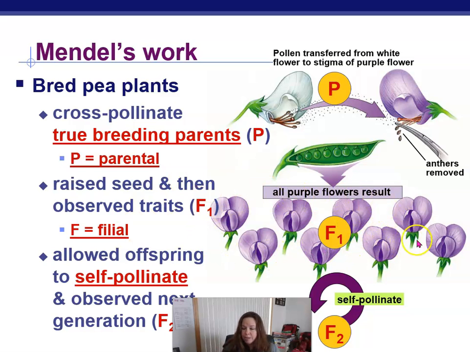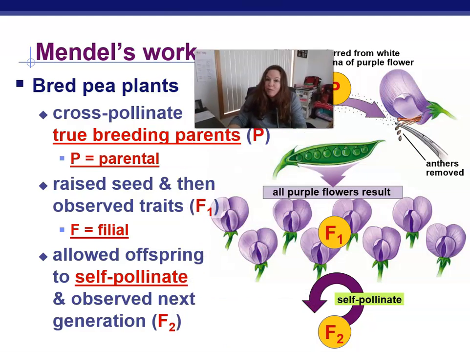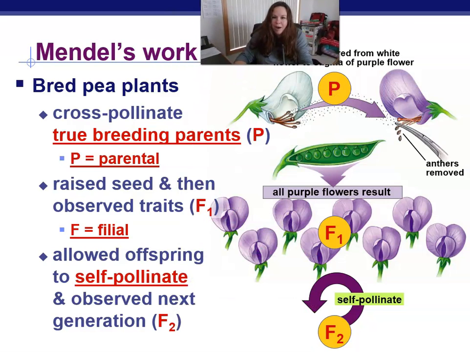So here's our F1s here, and when he finally allowed them to cross-pollinate, the result of the F1 was all purple. And the purple was the same color as the P generation, as the parents. Not a lighter color or a blended color or spots or anything like that. So now the question is, where did the white go? That's interesting, because I think we falsified that blending hypothesis, right?